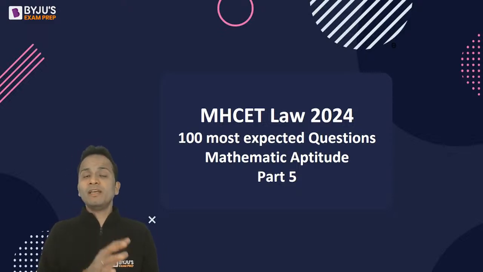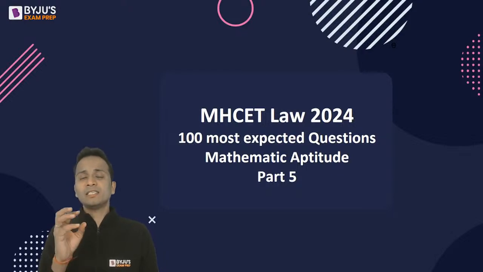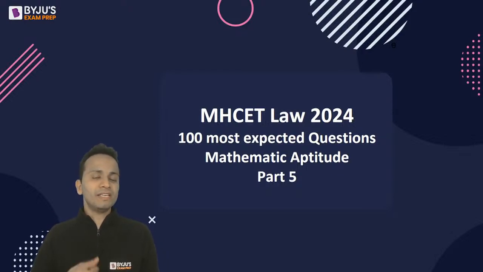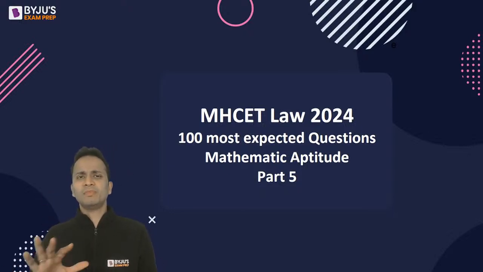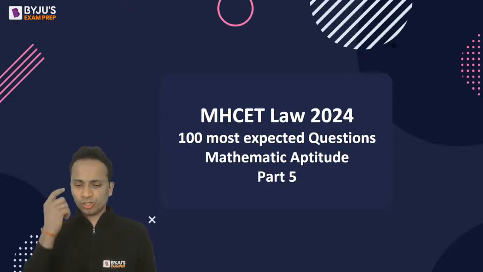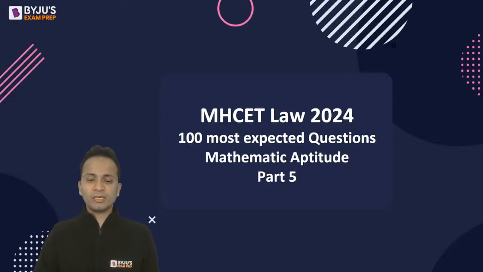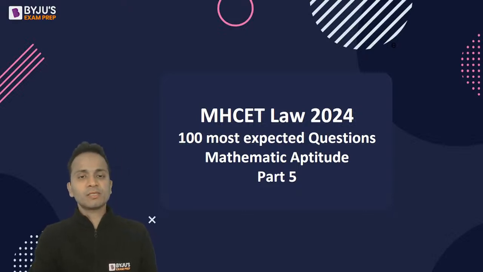If I talk about the level of difficulty of mathematical aptitude in our examination, the level of difficulty is pretty low. So I can say that this particular section can be a very scoring section if you devote some minimum amount of time to the practice of these questions. You can gain a lot of marks from this section as the level of difficulty is not very high. All right, so let's begin solving some of these questions.